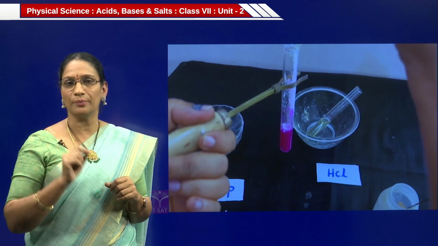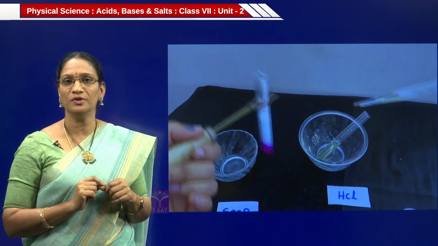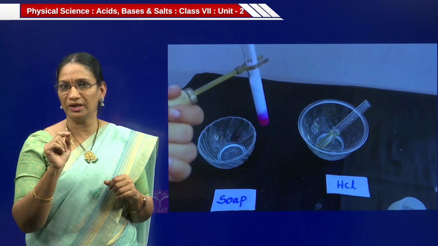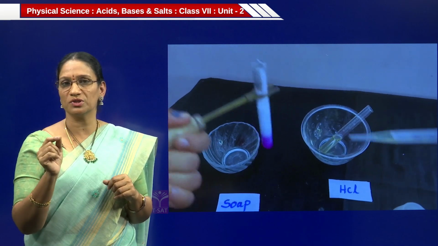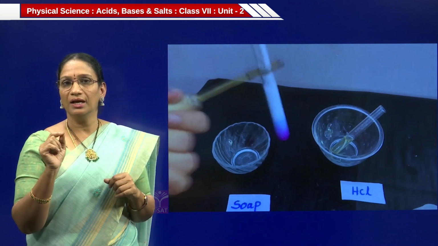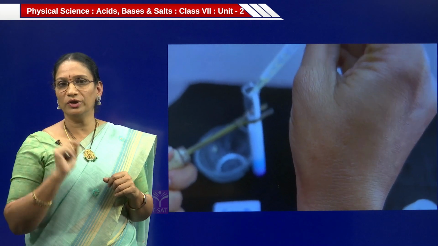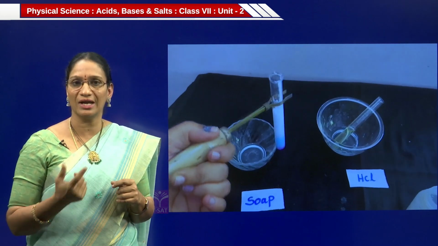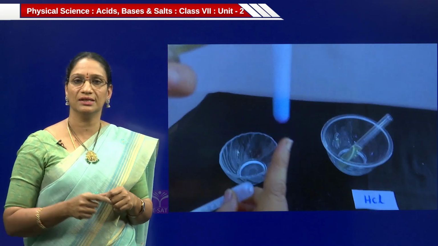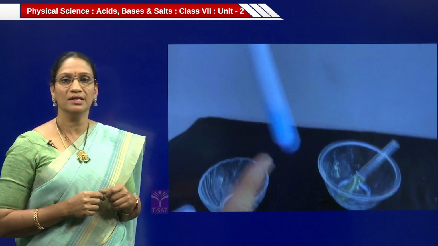Let us observe what is happening in the test tube. Slowly the neutralization reaction is taking place in the test tube. You can observe that the pink color is slowly disappearing. By adding some more drops of HCl to that solution, we finally get the colorless solution. Suddenly all the pink color disappears. That means the solution is neutralized. The soap base is neutralized by an acid, that is nothing but HCl. This reaction is known as neutralization reaction. You are going to learn more about it in this 10th class.